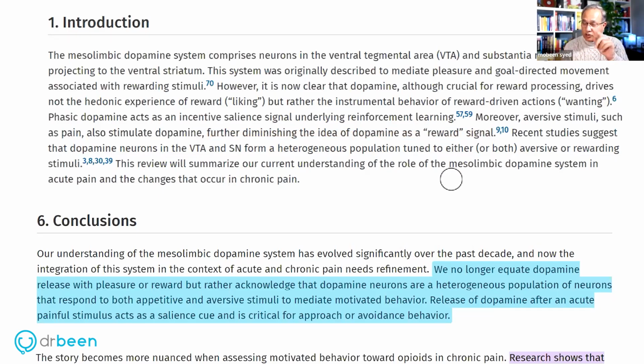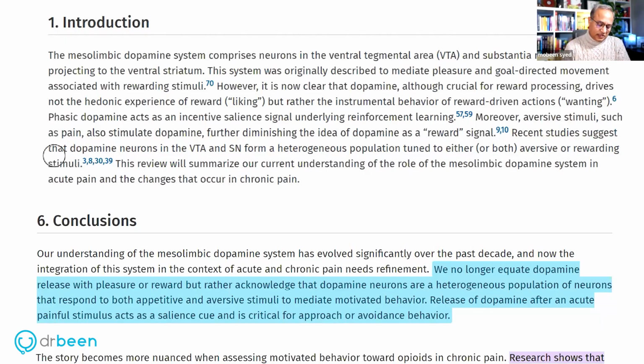So now here they're talking about dopamine and discussing whether it is the dopamine which is the reward signal. And they're saying that even pain stimulates dopamine. Now, pain stimulating dopamine should not be a reward. You shouldn't say, all right, I have pain, so I have dopamine, and well, that is rewarding. No, so there is a balancing act that is happening.